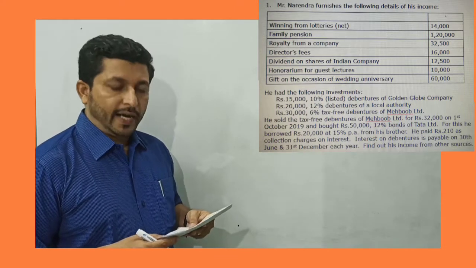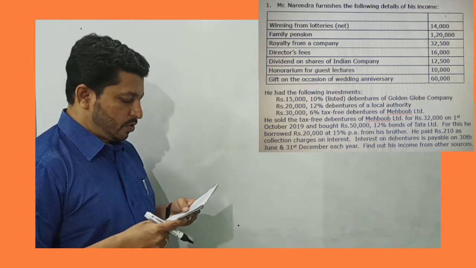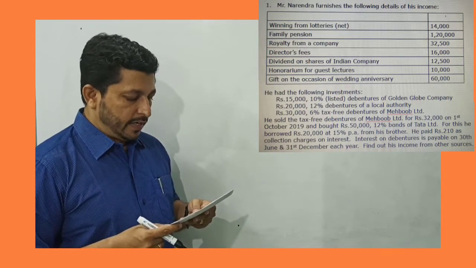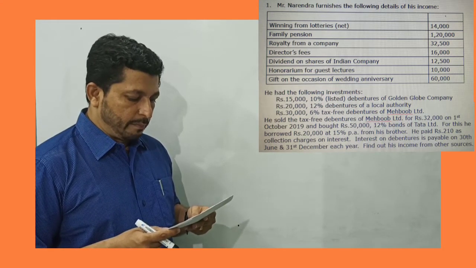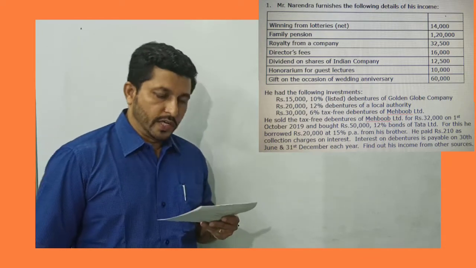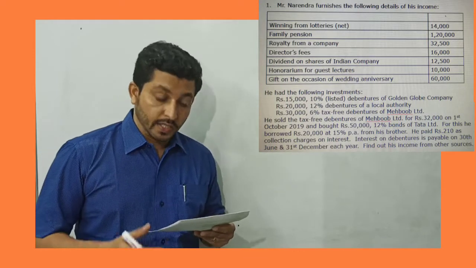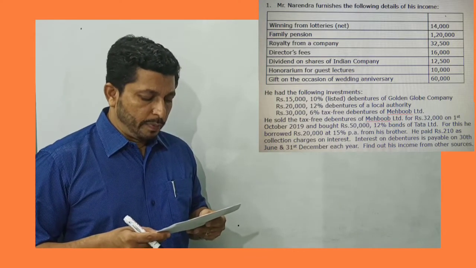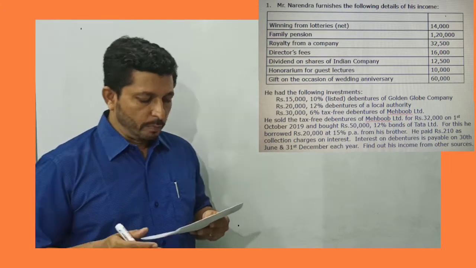Winnings from lottery, net amount is given, 14,000. Family pension 1,20,000. Royalty from a company 32,500. Director's fees 16,000, dividend on shares of an Indian company 12,500, honorarium for guest lectures that is 10,000, gift on the occasion of wedding anniversary is 60,000.